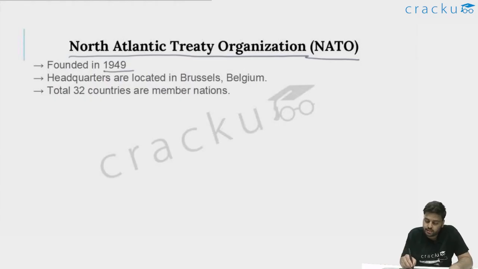So its headquarters are located in Brussels, Belgium, and a total of 32 countries are member nations. Point to be noted here, India is not a part of NATO, as well as Russia is also not a part of NATO.